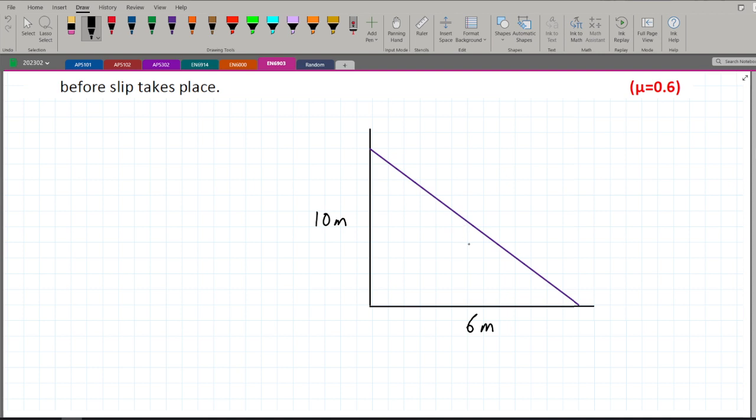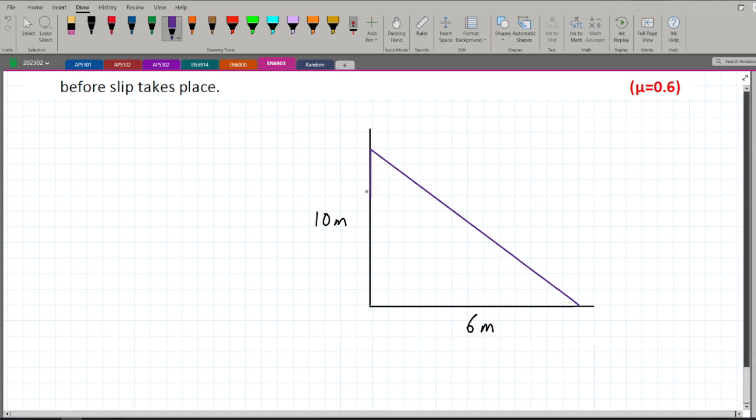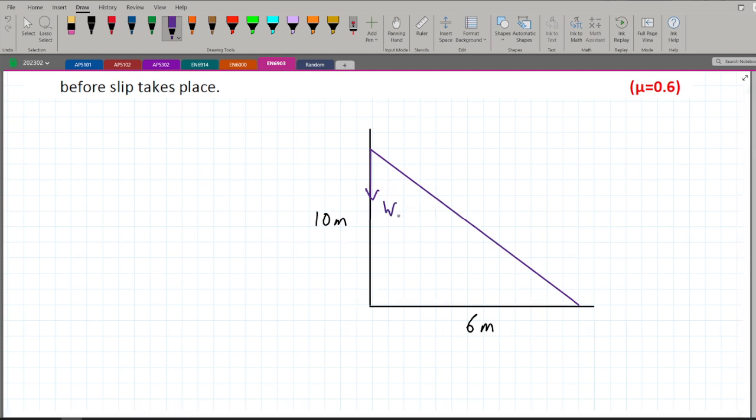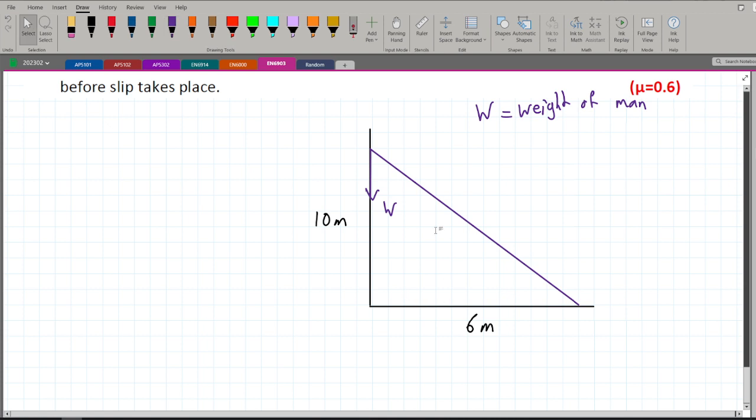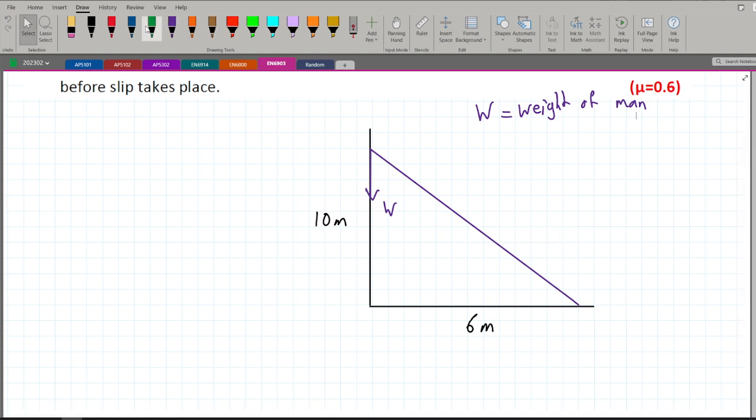The ladder will not have a weight in the middle because the ladder is assumed to be weightless, but we have the weight of the man, which is at the very top of the wall here. All right, so we're going to have the weight of the man here, W. This W is the weight of the man, not the ladder, because the ladder is weightless or assumed to be. Now let's look at our forces on the ladder. We have our normal force here, and we'll call this N1.